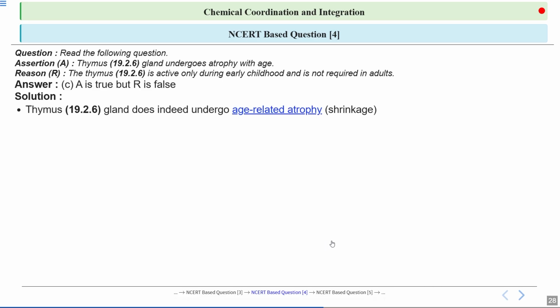To know that the thymus gland shrinks with age, a process which is known as involution. This atrophy reduces its ability to produce T cells, impacting immune function. The decline is linked to hormonal changes and cellular aging, leading to weakened adaptive immunity in older individuals. Thymic involution refers to the gradual shrinkage as well as functional decline of the thymus gland, primarily occurring with aging. This process involves the reduction of thymic tissue and a decrease in the production of T cells, impacting immune system efficiency in older individuals.